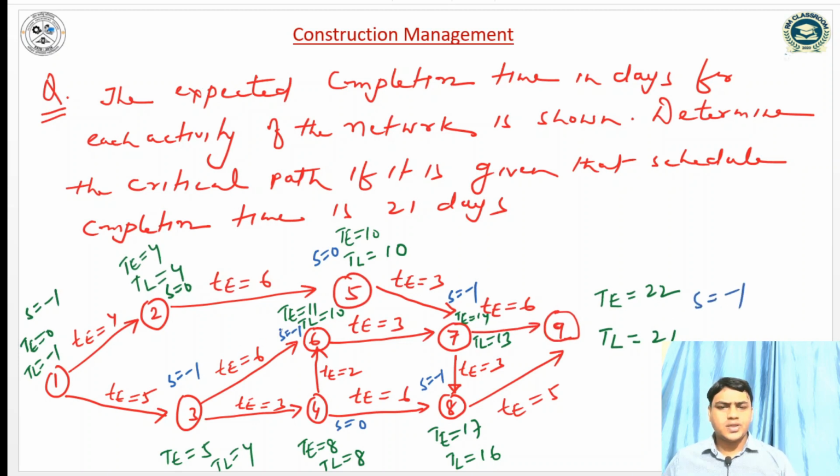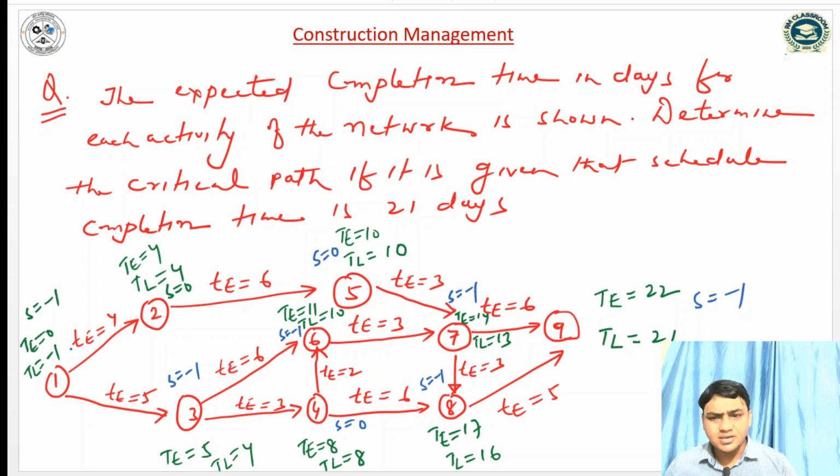As I told you in the previous class, an event whose slack value is 0 is called a critical event, and a path connected by such critical events is called a critical path. We can see that there is no critical path in this network diagram. The initial event is 1 and the finish event is 9. From the initial event to the finish event there would have to be one path where all events have slack 0. There is no such path, so no critical path will exist in this network.